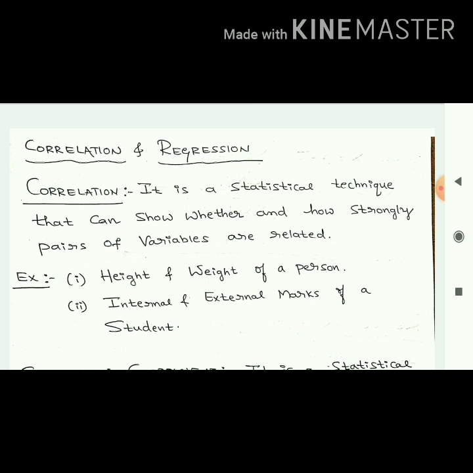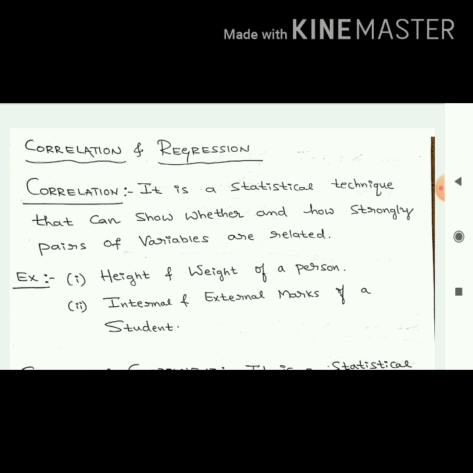The definition is, it is a statistical technique that can show whether and how strongly pairs of variables are related. That is the mathematical definition. It is quite simple to understand because the name itself suggests it: correlation means we are comparing the relation between two variables, and how strongly or how weakly they are connected to each other. For example, say height and weight of a person.